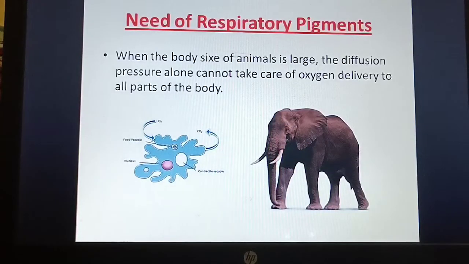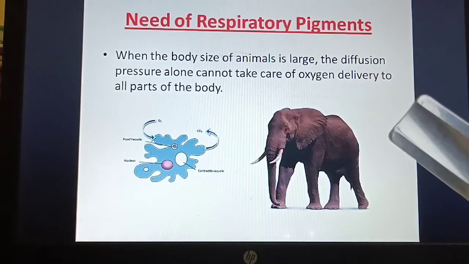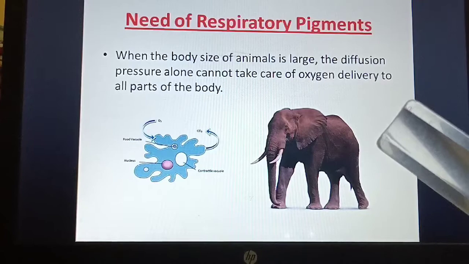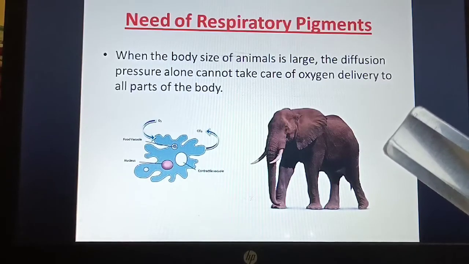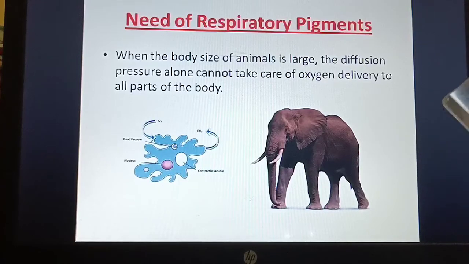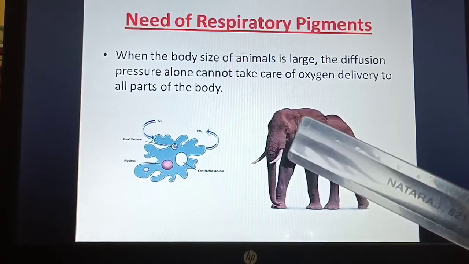Next, we'll move on to the need for respiratory pigments. When the body size of animals is large, the diffusion pressure alone cannot take care of oxygen delivery to all parts of the body. For example, take an elephant and an amoeba.